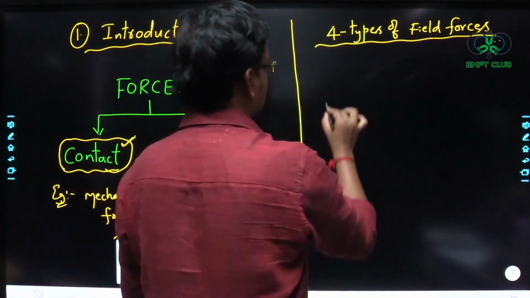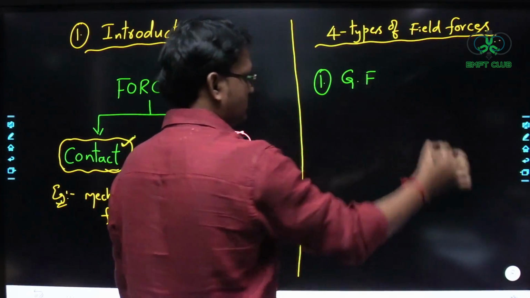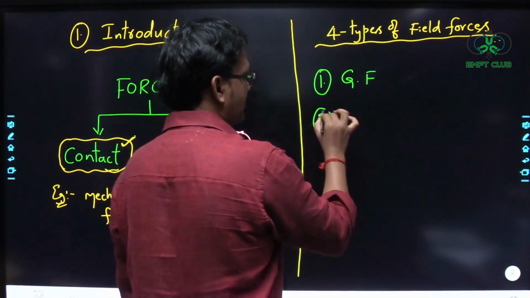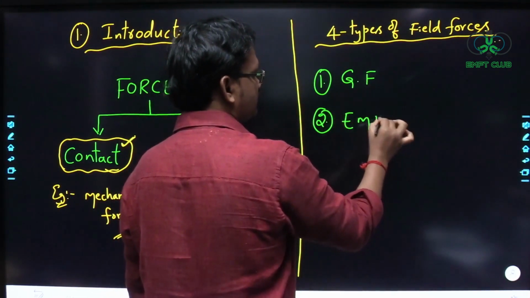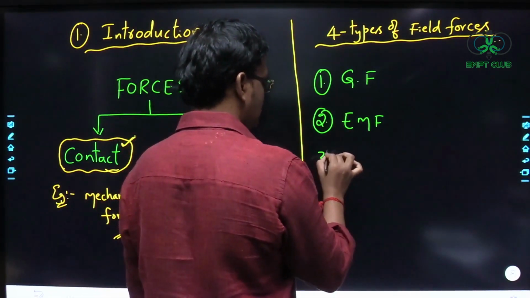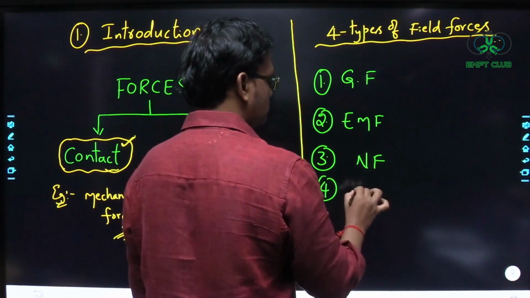The first one is the gravitational field force, and the second one is the electromagnetic field force. The third one is nuclear force. The fourth one is also nuclear force.